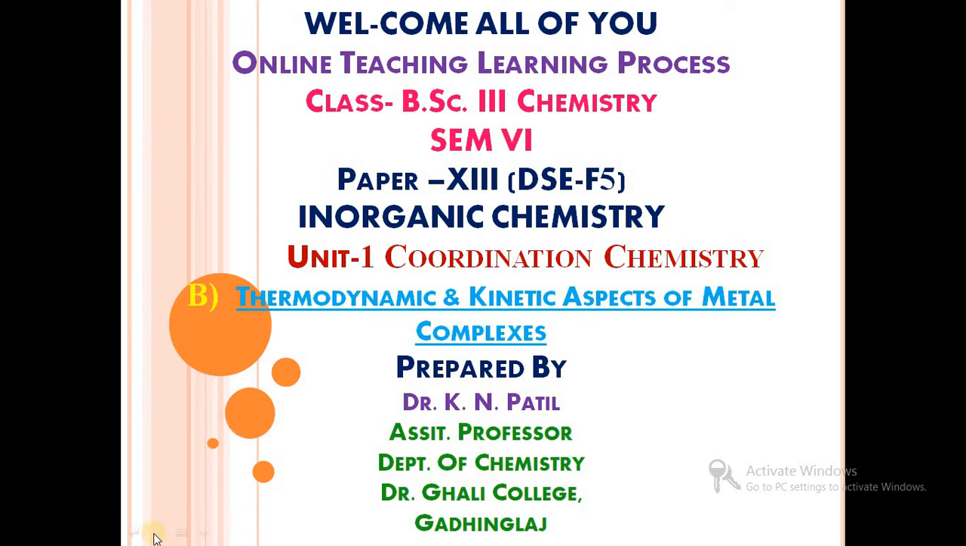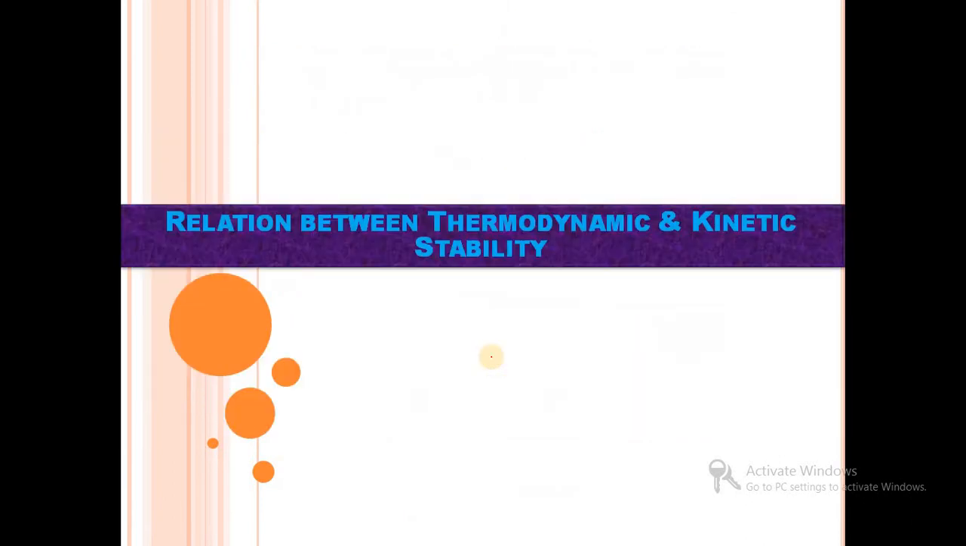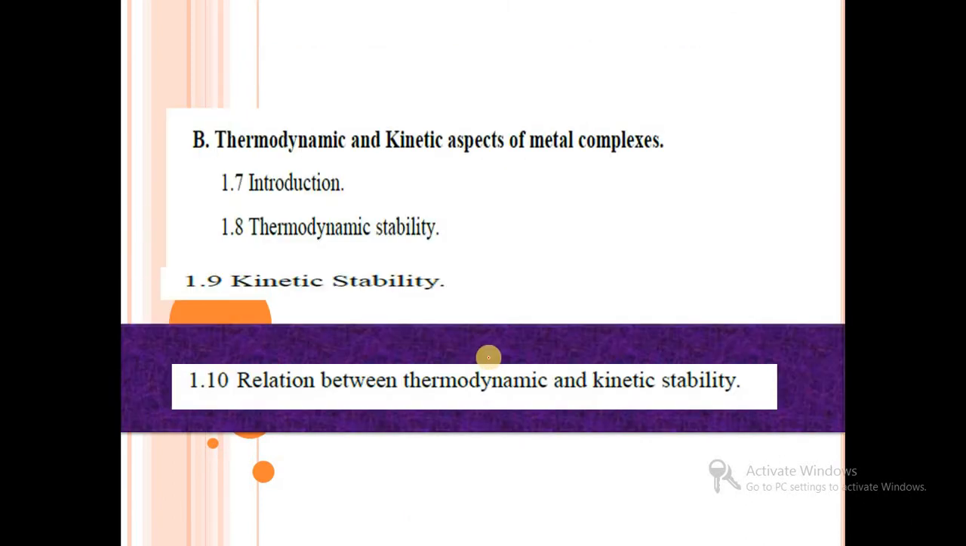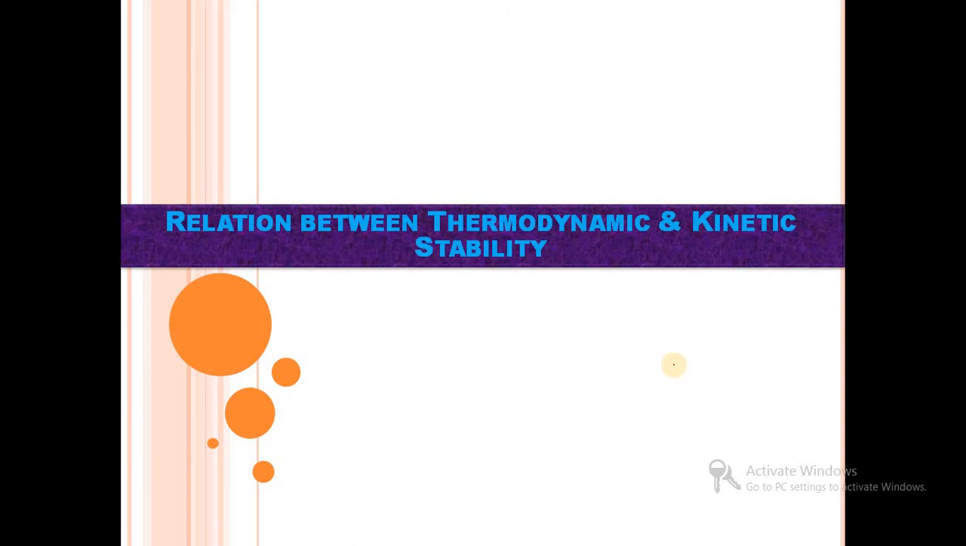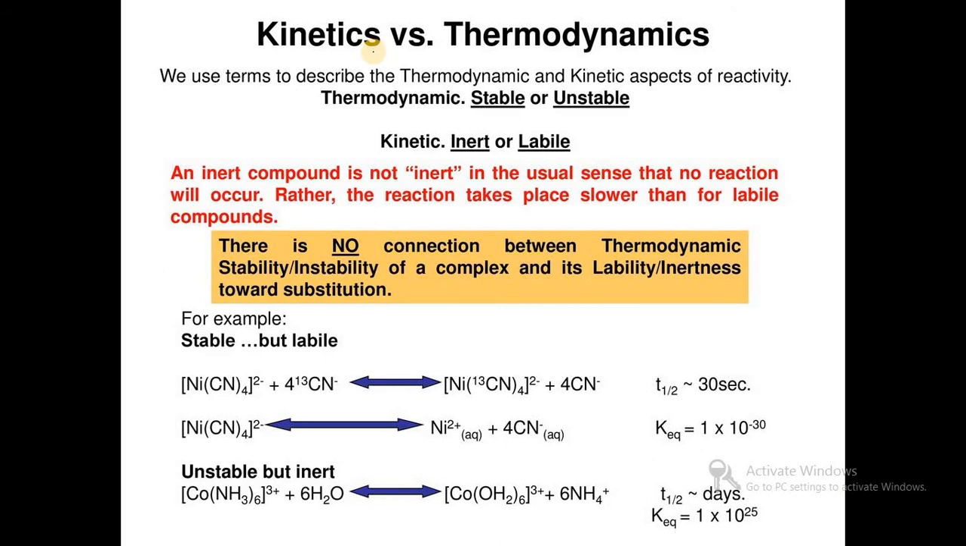We have started paper number 13, Inorganic Chemistry, in which we have started unit number one, Coordination Chemistry, and part B, thermodynamic and kinetic aspects of metal complexes. In this part we have studied the thermodynamic stability and kinetic stability, and in this lecture we will see the relation between thermodynamic and kinetic stability, kinetic versus thermodynamic stability.